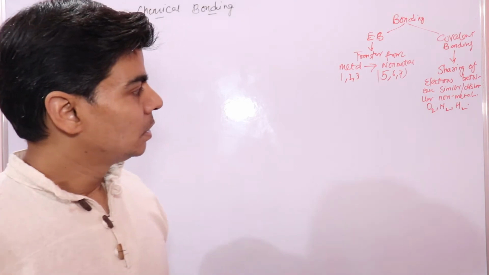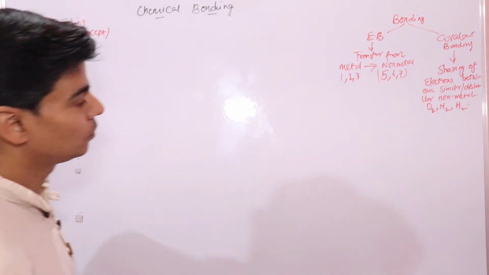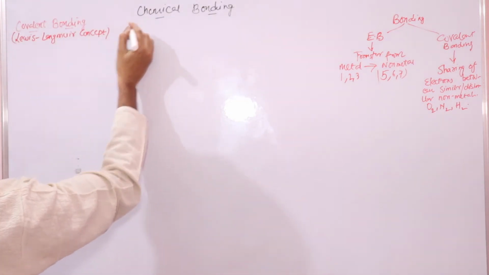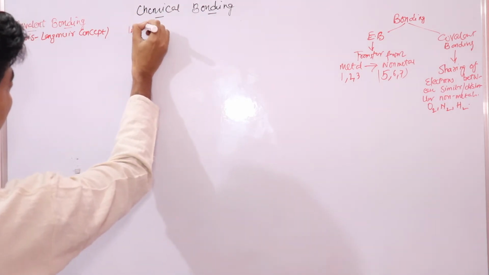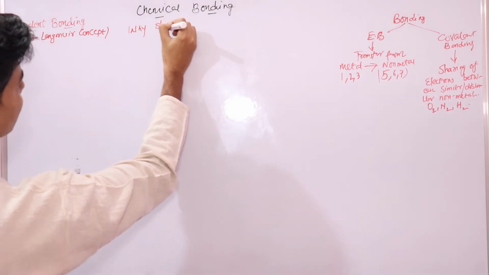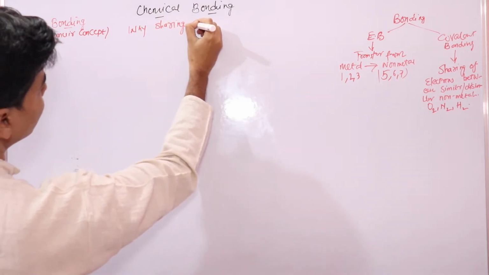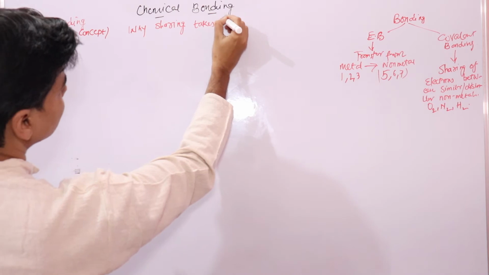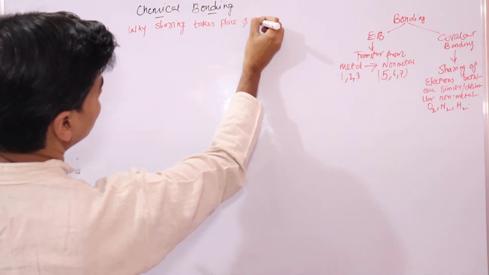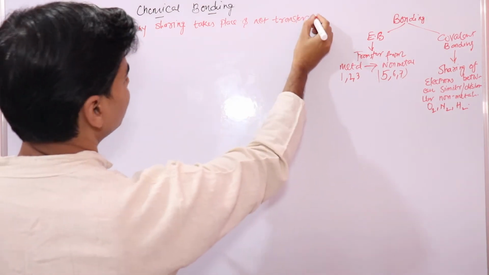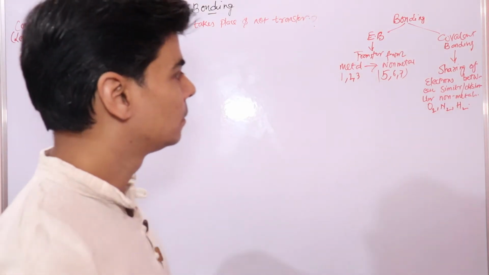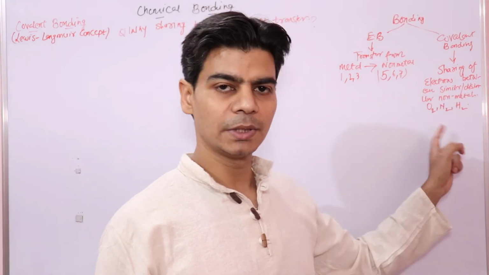First thing that we will go through is why sharing, why not transfer, between non-metals, because this bond is between non-metals.